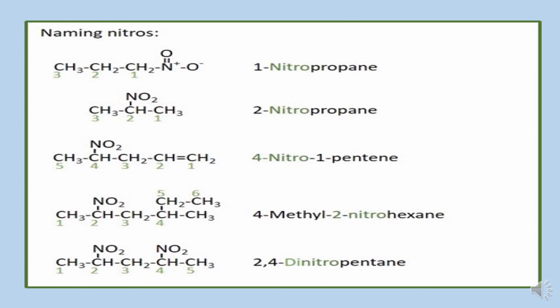And third compound having one multiple bond and one nitro group. In such case, when a major functional group is absent in a compound, only substituents or the minor functional groups are present, then always give preference to the multiple bond. And here you can see the name will be 4-nitropent-1-ene. And the next compound, the name would be 4-methyl 2-nitrohexane, because the naming will be done in alphabetical order. And the next one is 2,4-dinitropentane.